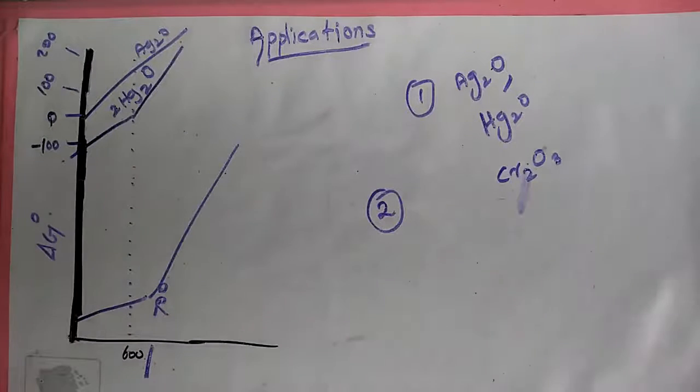Hence, aluminum can be used as a reducing agent for the reduction of chromium oxide. However, it cannot be used to reduce the oxides of magnesium and calcium, which occupy a lower position than aluminum oxide.